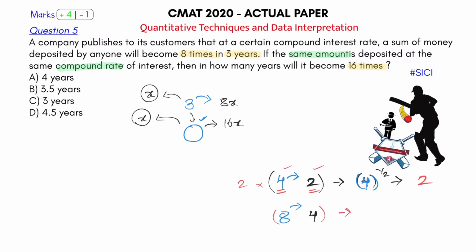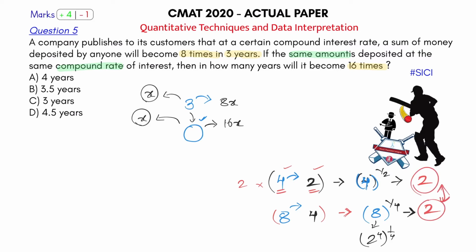Okay, so what can I write for this as well? Let's write it here, this blue part, 8 raised to 1 by 4. Okay, what is that equal to now? 8 could be written as 2 raised to 3, and then raised to 1 by 4. So 4 gets cancelled. This is nothing but equal to 2 only. And you can check, this 2 and this 2 are the same.